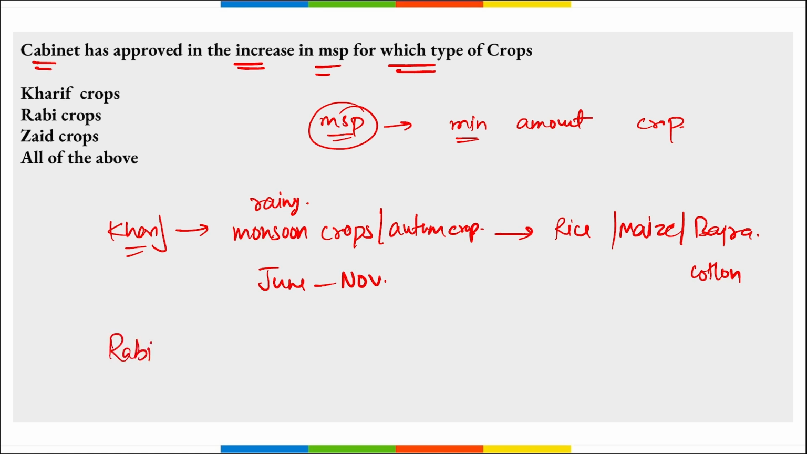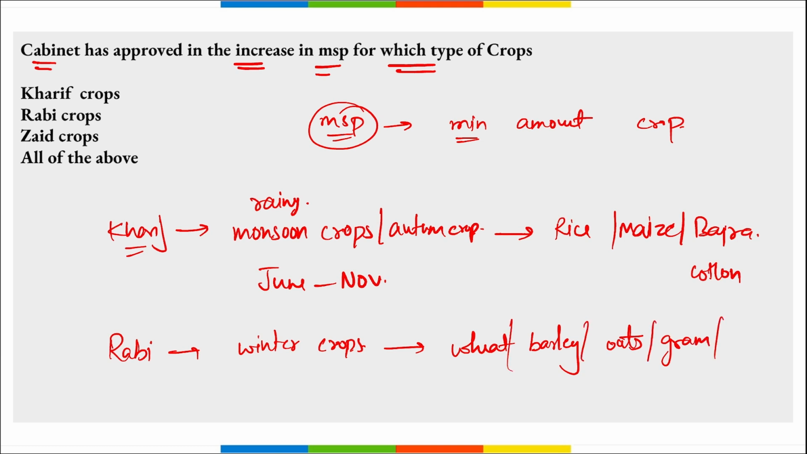Then rabi crops. Which are the rabi crops? When are they grown? See, rabi crops are those crops that are known as winter crops. Winter crops, right? These are the agriculture crops that are sown in winter and harvested in spring, correct? Some examples are wheat, barley, oats, gram, mustard. They are examples of rabi crops.